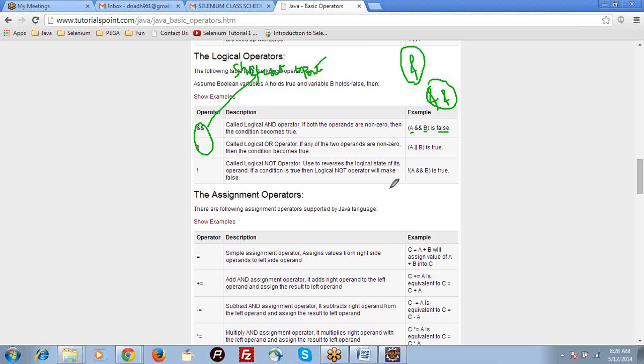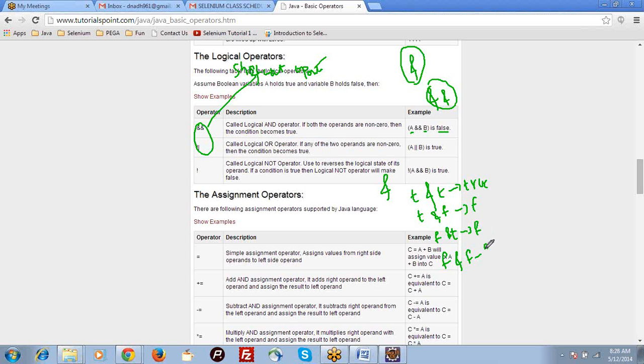If you observe here properly, in AND it stated that if both are true, it is returning true. If one is false, then it will return false.